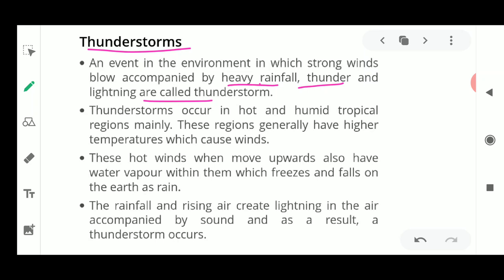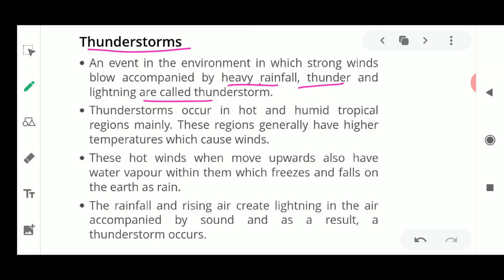Thunderstorms occur mainly in hot and humid tropical regions. Why is it so? Because in hot and humid tropical regions the rate of evaporation is much higher, as the temperature is already hot and humid. So the humidity of the air always develops a low pressure area, and if more low pressure area is developed, it is going to cause strong winds to blow.